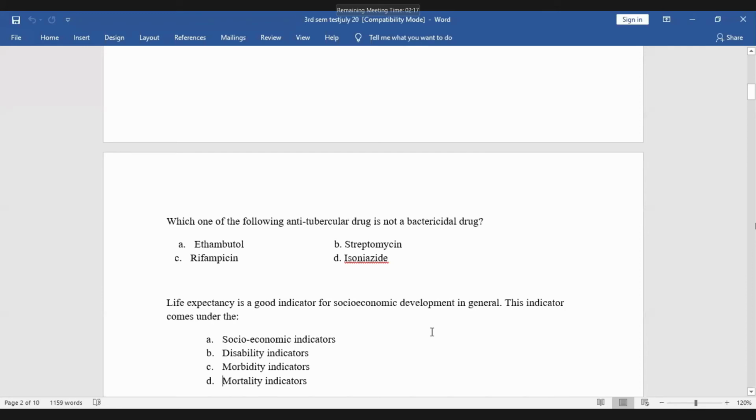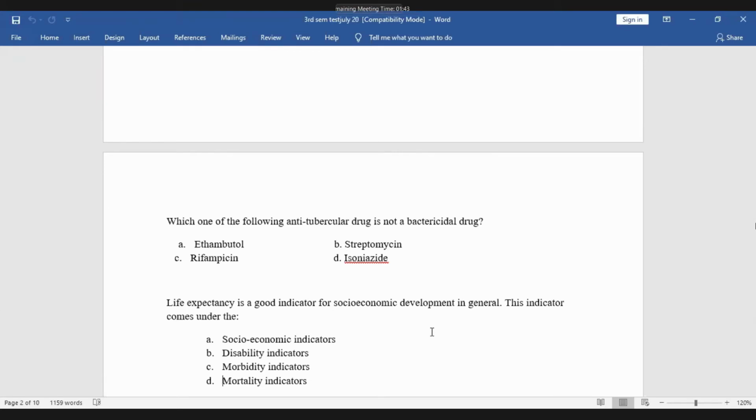Life expectancy is a good indicator for socioeconomic development in general. Indicator comes under the socioeconomic indicator, disability indicator, morbidity, or mortality indicator. So what is your answer? C, sir. C, morbidity.